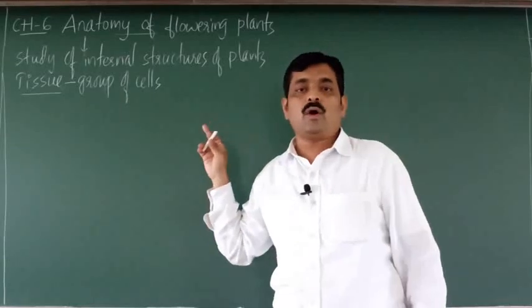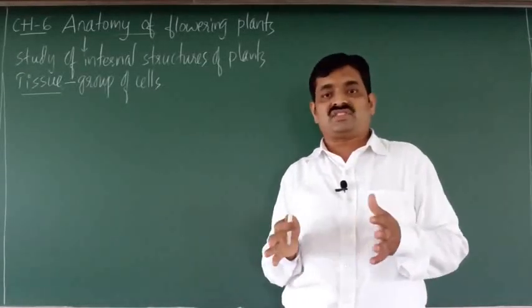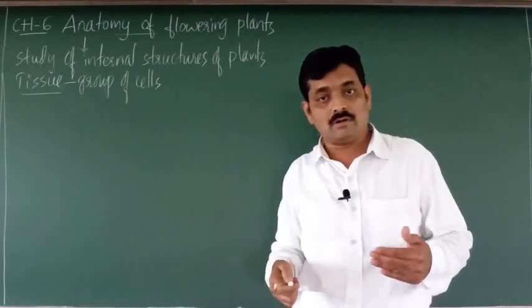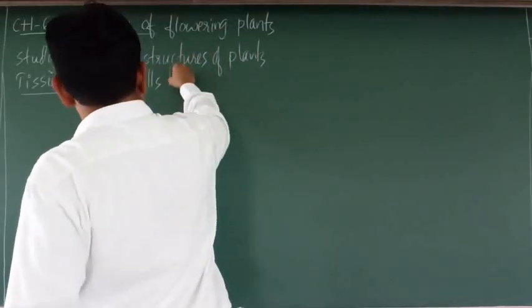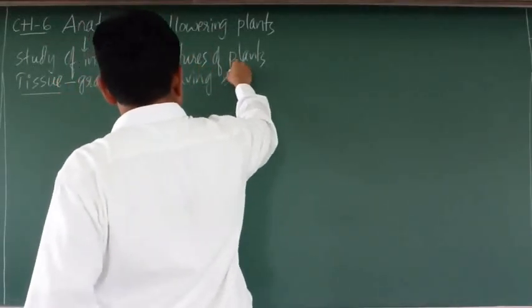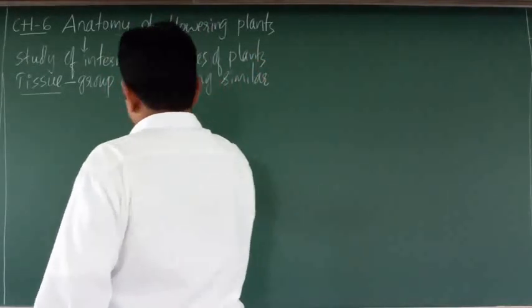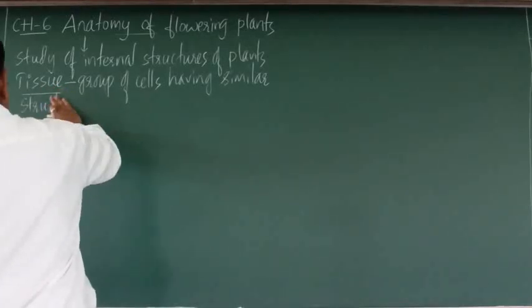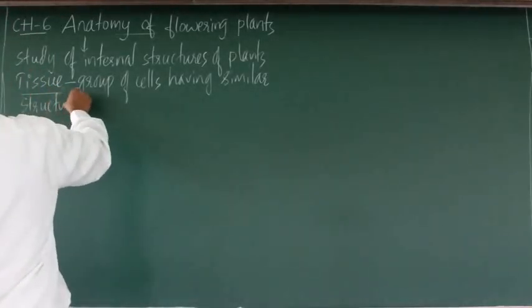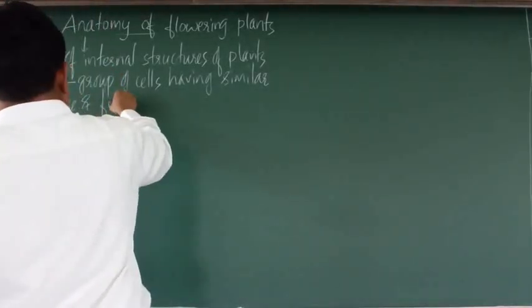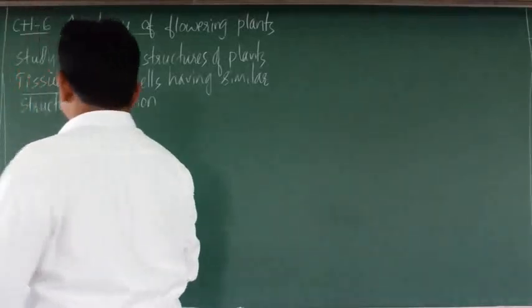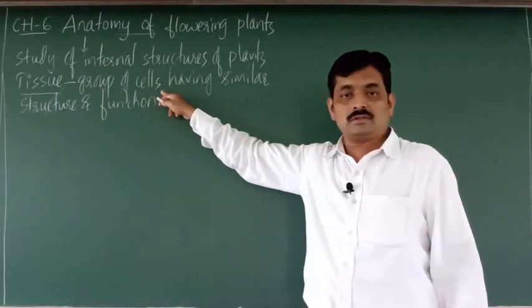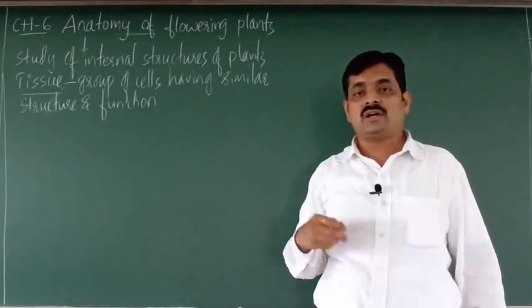Tissue is a group of cells, and these cells have the same structure and perform the same function. So this is the definition of a tissue. Tissue is a group of cells having similar structure and function.